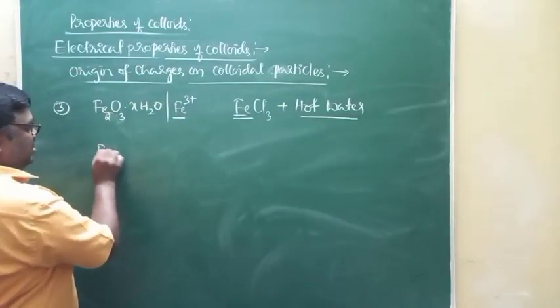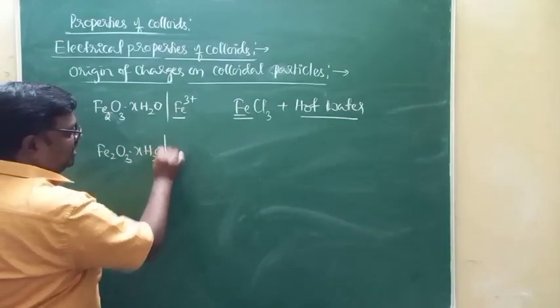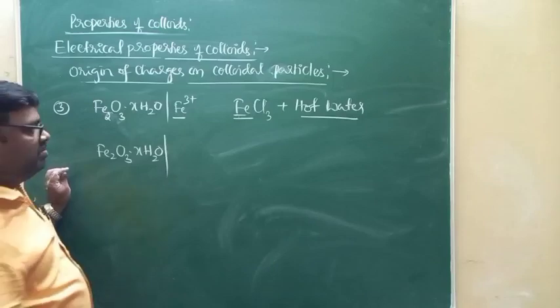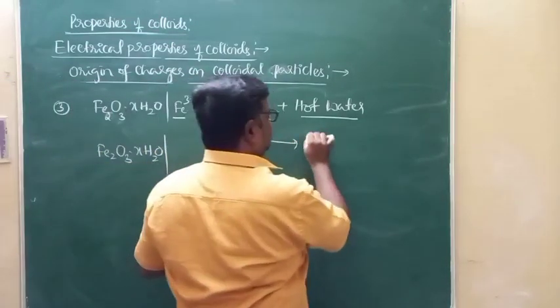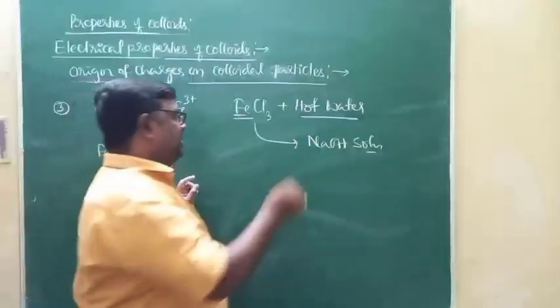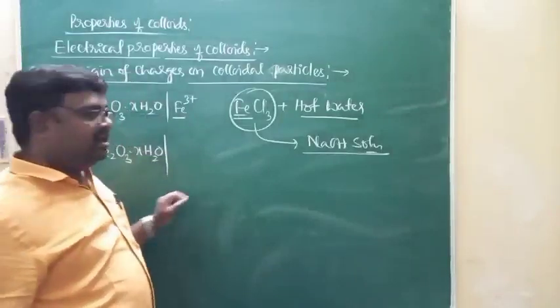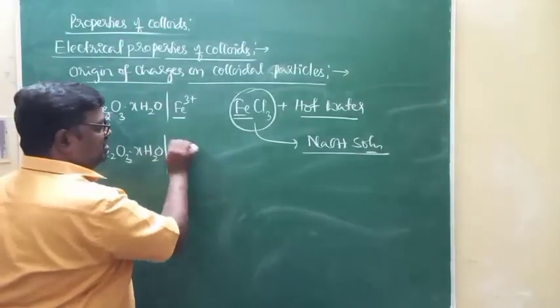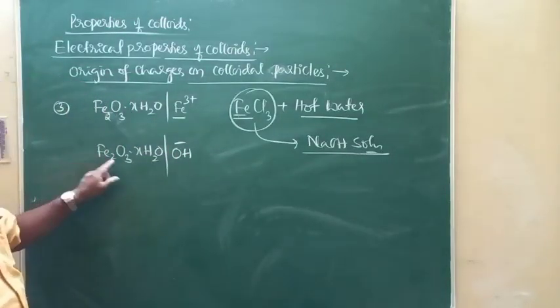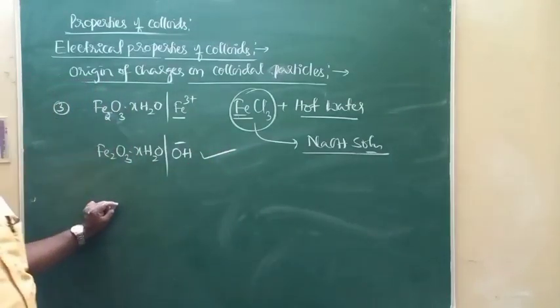Similarly, negatively charged hydrated ferric oxide is formed when the same ferric chloride is added to sodium hydroxide solution. Adsorption of OH minus ions on the surface of hydrated ferric oxide takes place. That results in the formation of negatively charged salt.